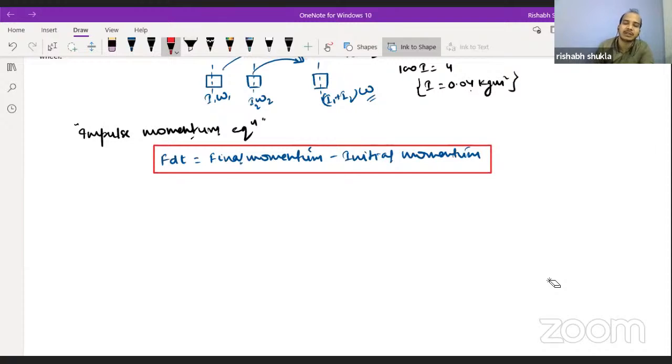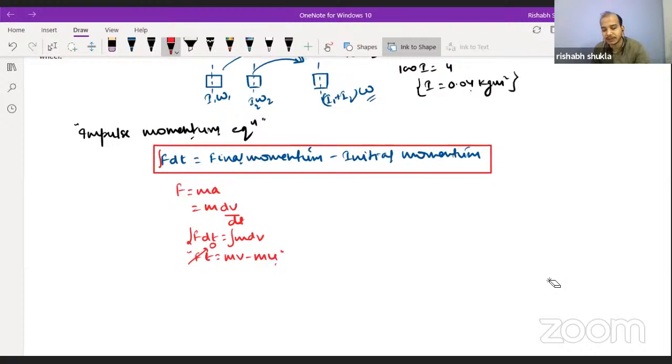How does this relation come? This relation comes from Newton's law of motion only. F is equal to ma only. A you can write as dv by dt. So you will say here F dt is equal to m dv. On integrating you will say that Ft is equal to mv minus mu. Now if F becomes equal to 0, then the initial momentum of the system and the final momentum of the system are the same.